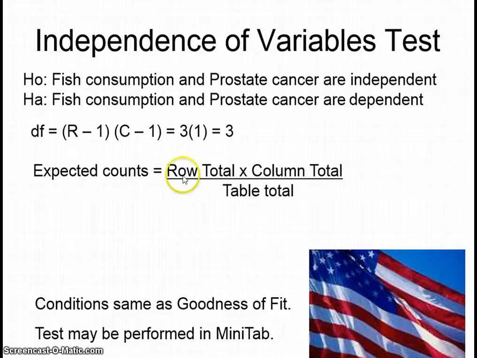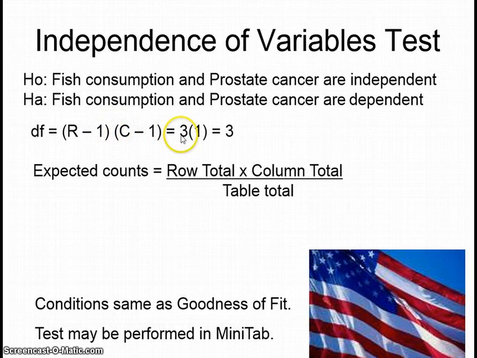Here's some of the mechanics involved there. HO and HA, words again. But here you're going to use independent for HO, meaning no effect, right? Independent means one does not affect the other. And HA is going to be that fish consumption and prostate cancer do depend on each other. Degrees of freedom is a little different. You take your rows minus 1 times your columns minus 1. This is just your data, not your label columns or rows.